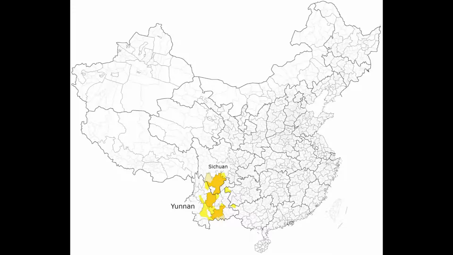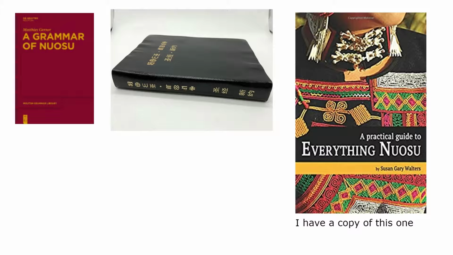Nuosu, also known as Yi, is a minority language spoken in China and Myanmar, but mainly in China's Yunnan and Sichuan regions. It has approximately 9 million speakers, making it the seventh most spoken minority language in China. Nuosu has many mutually intelligible dialects, the most widely spoken of these being the northern dialects, with around 3 million speakers, concentrated in Sichuan, which is the dialect that will be used in this video and all following.